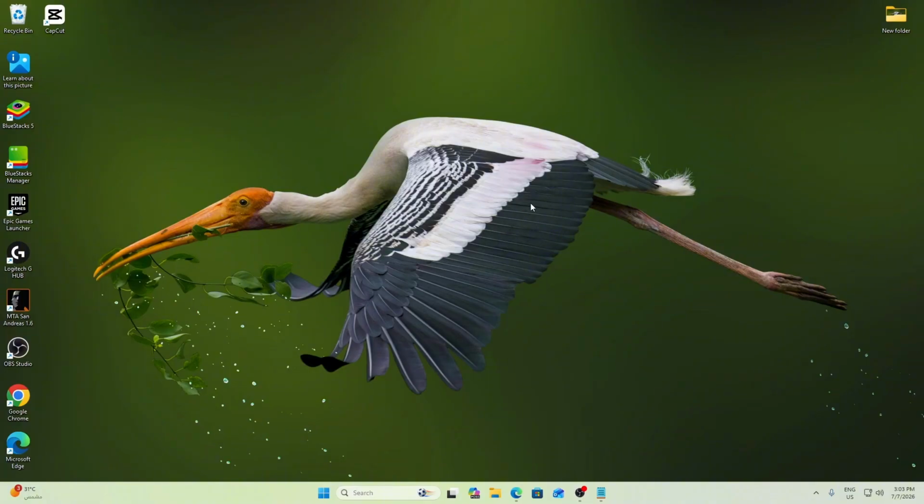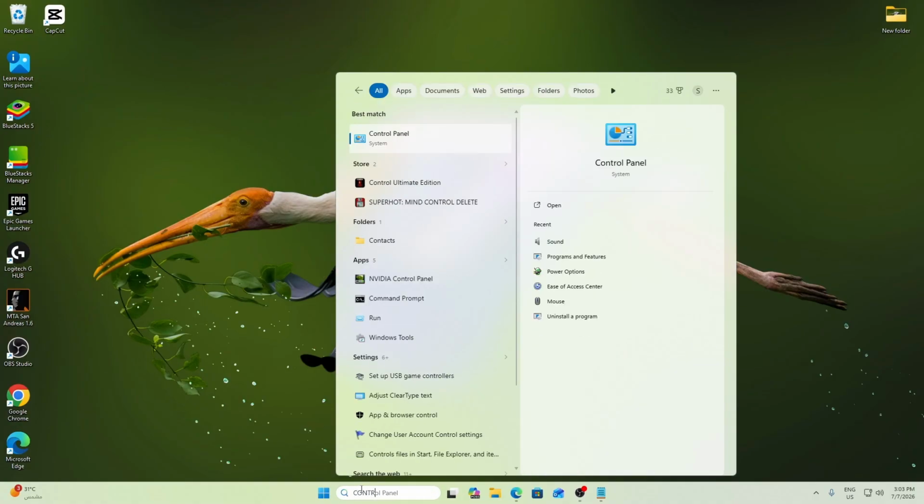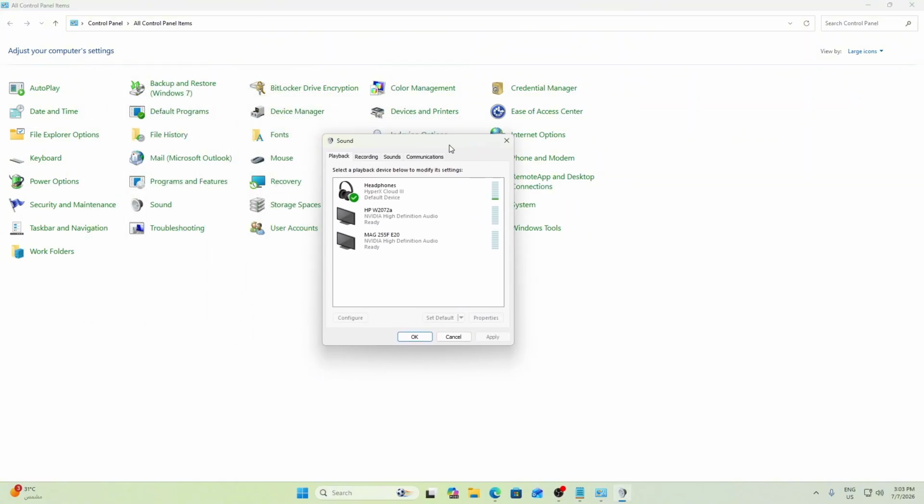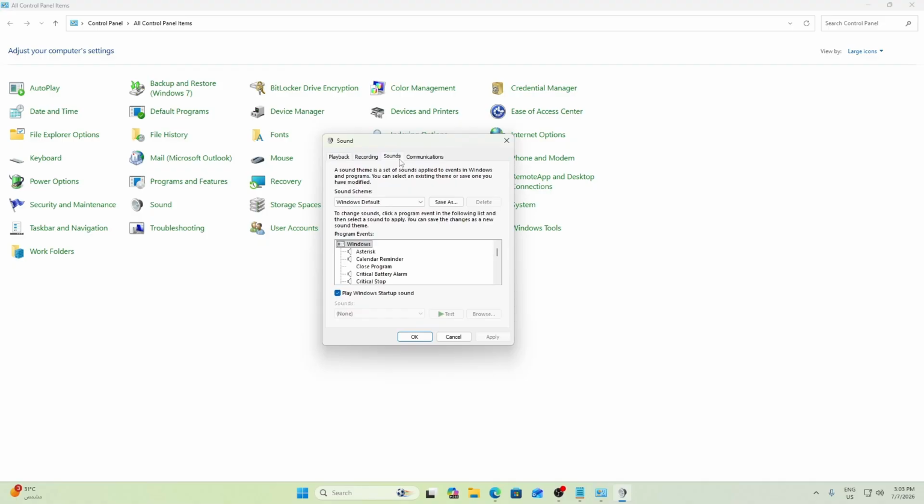First, you simply go to the search, and under search you need to search for Control Panel. After opening your Control Panel, you need to go to the Sound section. Just click on Sound, and under Sound, again go to the Sound section. And here you need to scroll down and click on Select.